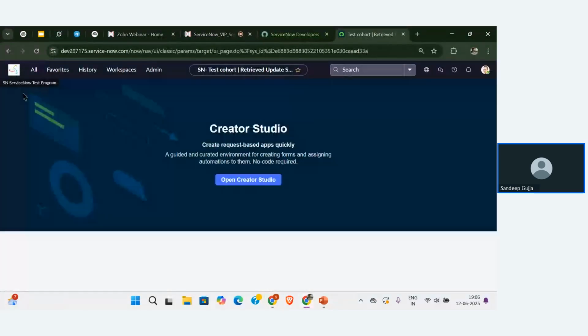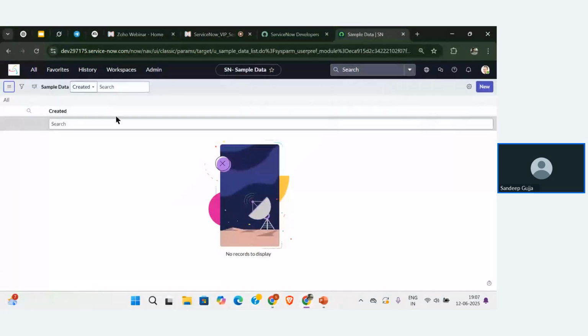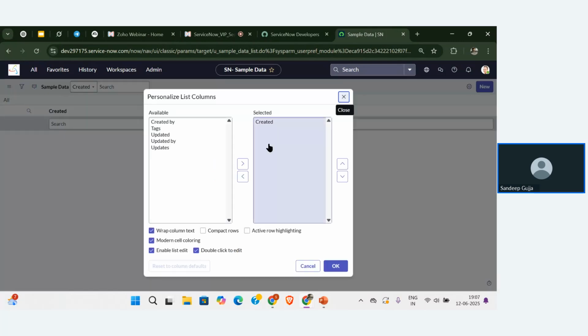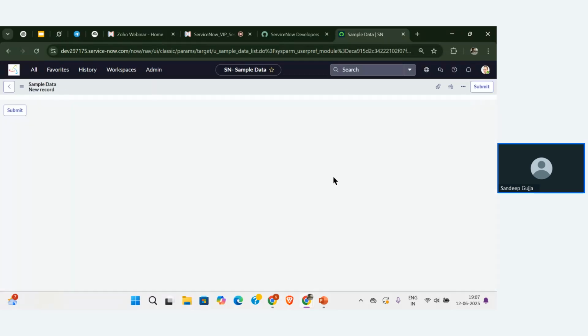So let me go to the sample data. Here, if you see, guys, there are no sample fields for this table. You can check it out. There are no fields in this particular table. Even if I click on new, I can't find any field as of now. Okay. So now let me move the configurations that I have created in the first instance to the second instance.